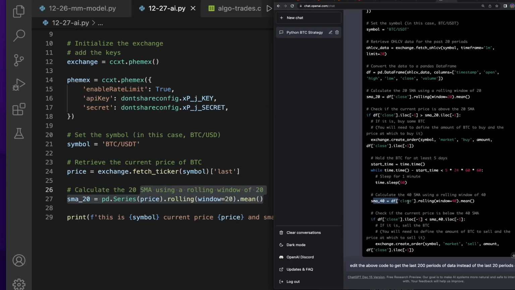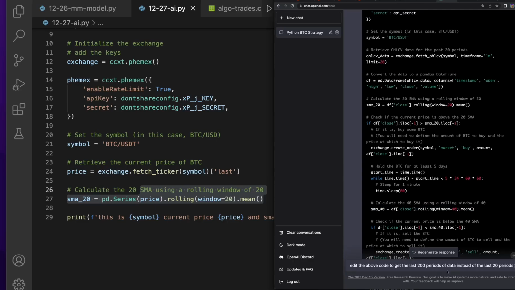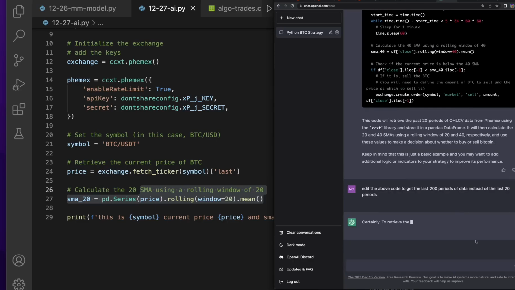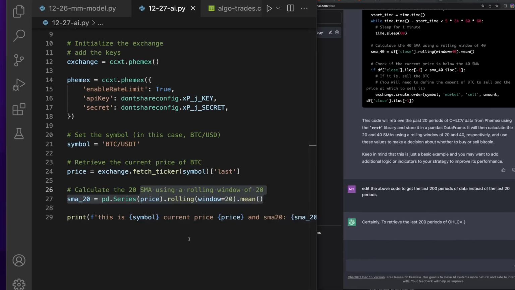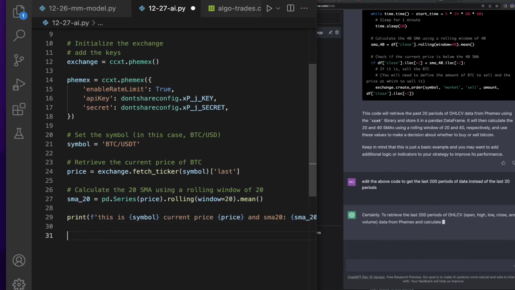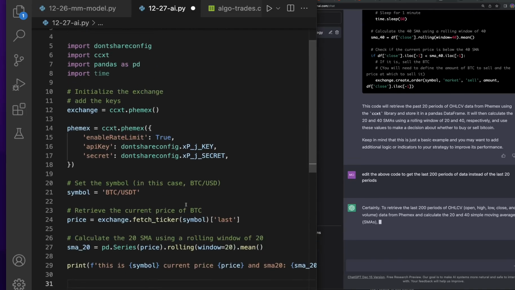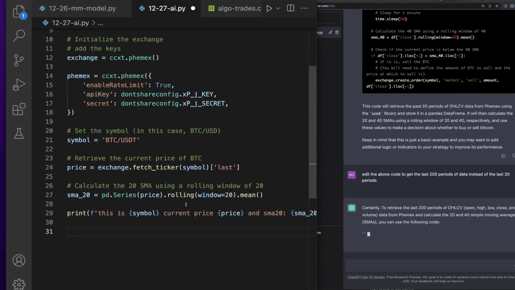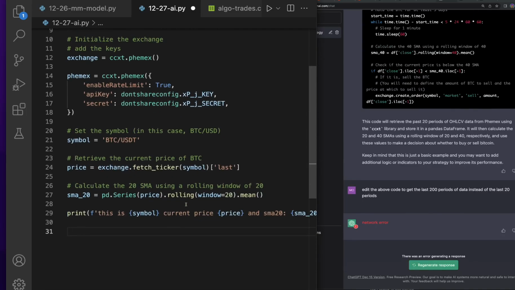Because right here, it won't get an SMA for the 40 because there's only 20 lines of data. So I'm just gonna have it run again, and they'll probably eventually cut me off because this is a lot of different code I'm running. But thus far my analysis is, it's super helpful, probably for things that you don't understand. Right now, I know how to do this, and look at that, I just got a network error.